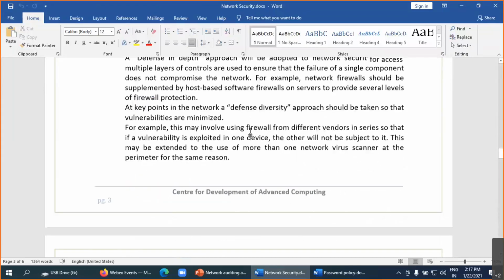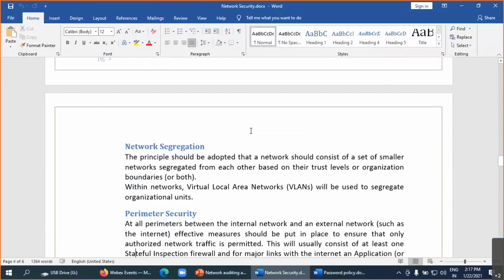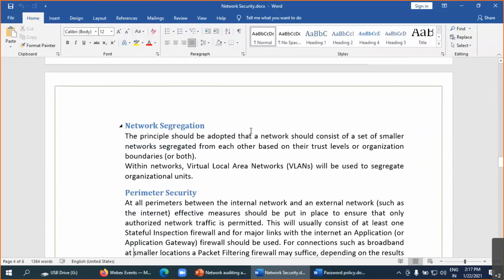See, it is a policy showing how the network segregation is done, how the VLANs are created, how the system is managed in the network, who can authenticate, who are the authenticated users for that device. What perimeter security are we implementing here?